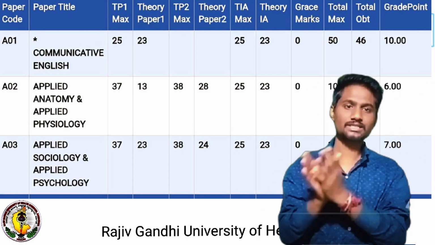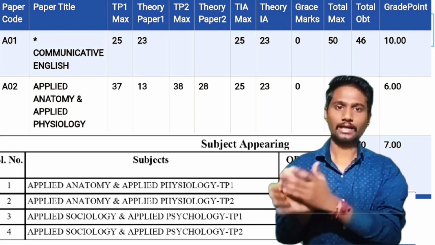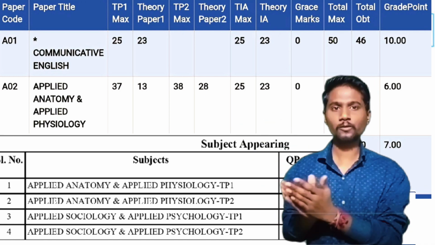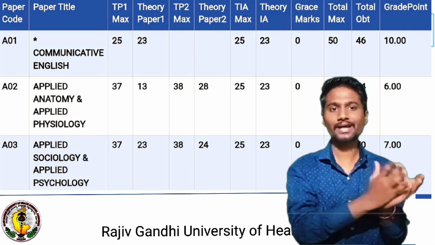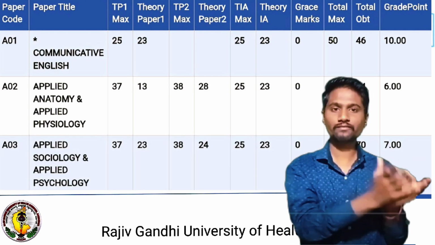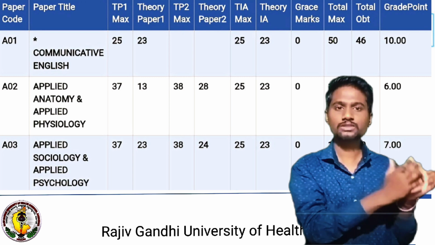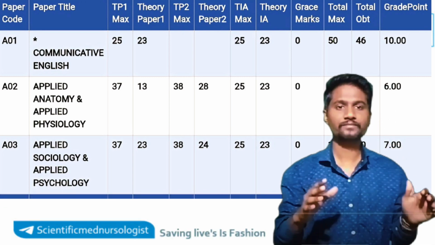TP2 max. As with TP1 max, TP2 max means theory paper 2 or the type 2 paper. If theory paper 1 is anatomy, obviously the TP2 paper will be physiology. TP2 max means the maximum marks you can score in the physiology subject, which will be given in this column, and the marks you have scored in the physiology paper will be given in the TP2 column. Okay, clear, right?